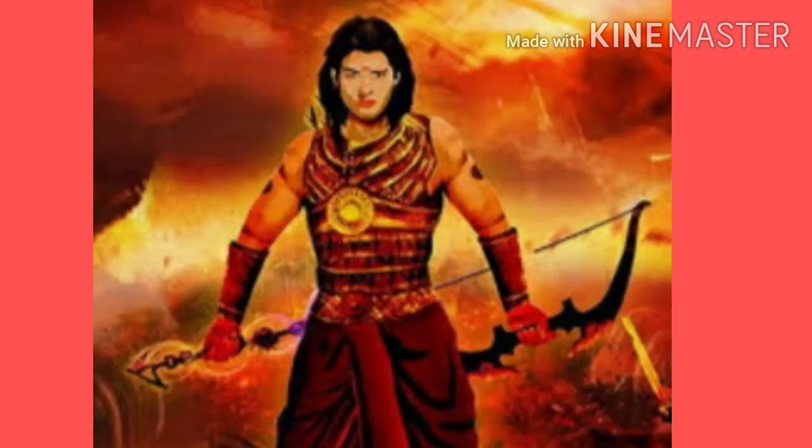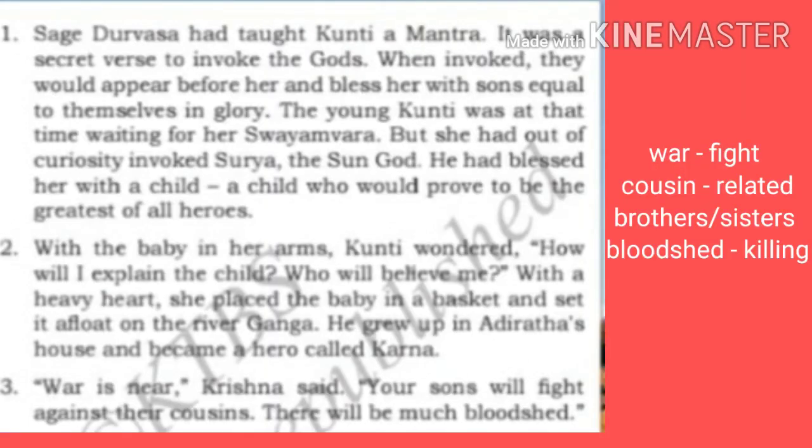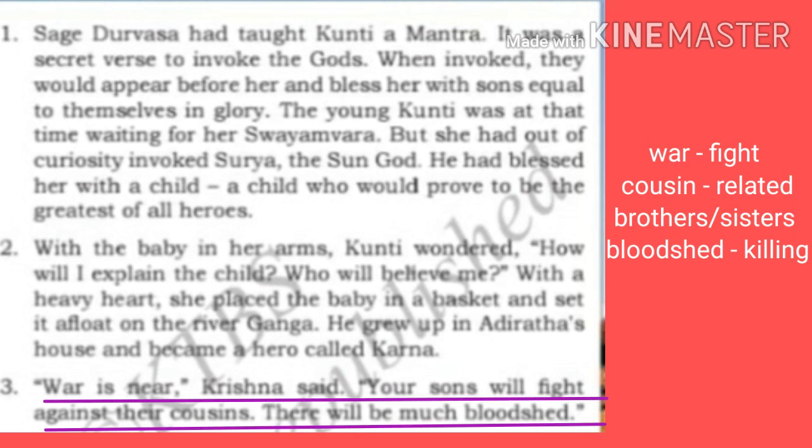So today we are going to learn about the friendship of Karna and Duryodhan, which is said to be a great one, and is used as an example of friendship and loyalty. So we'll read this. Let's continue to paragraph 3. Paragraph 3. War is near, Krishna said. Your sons will fight against their cousins. There will be much bloodshed.